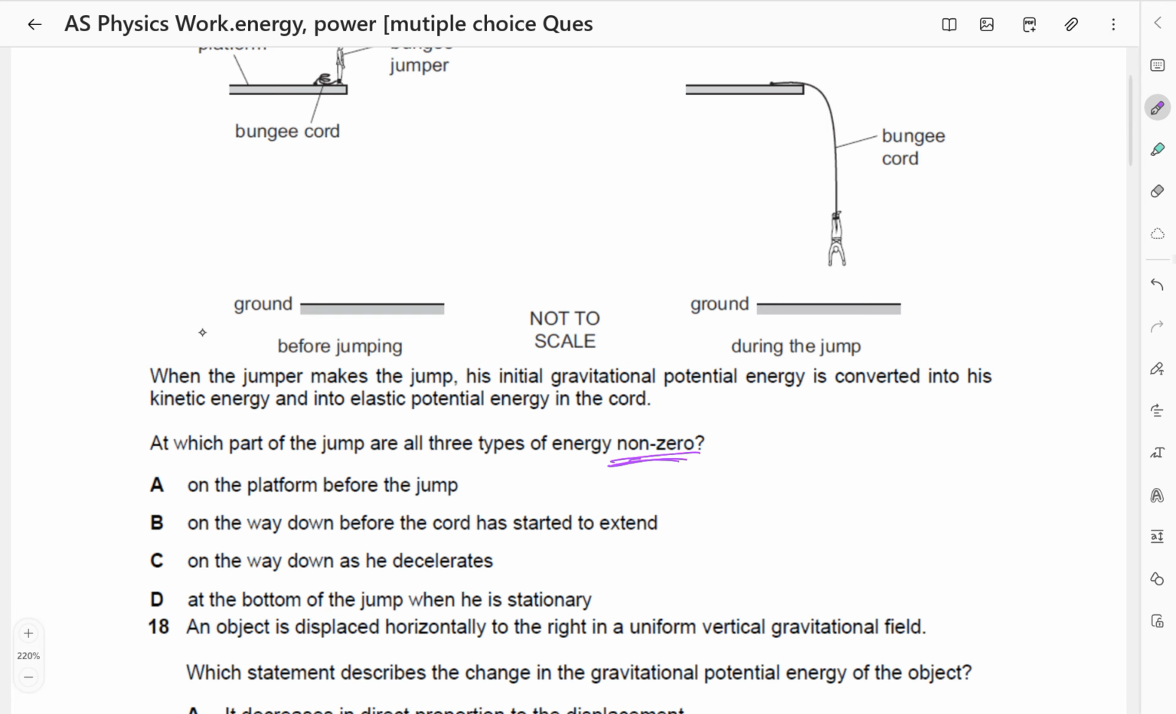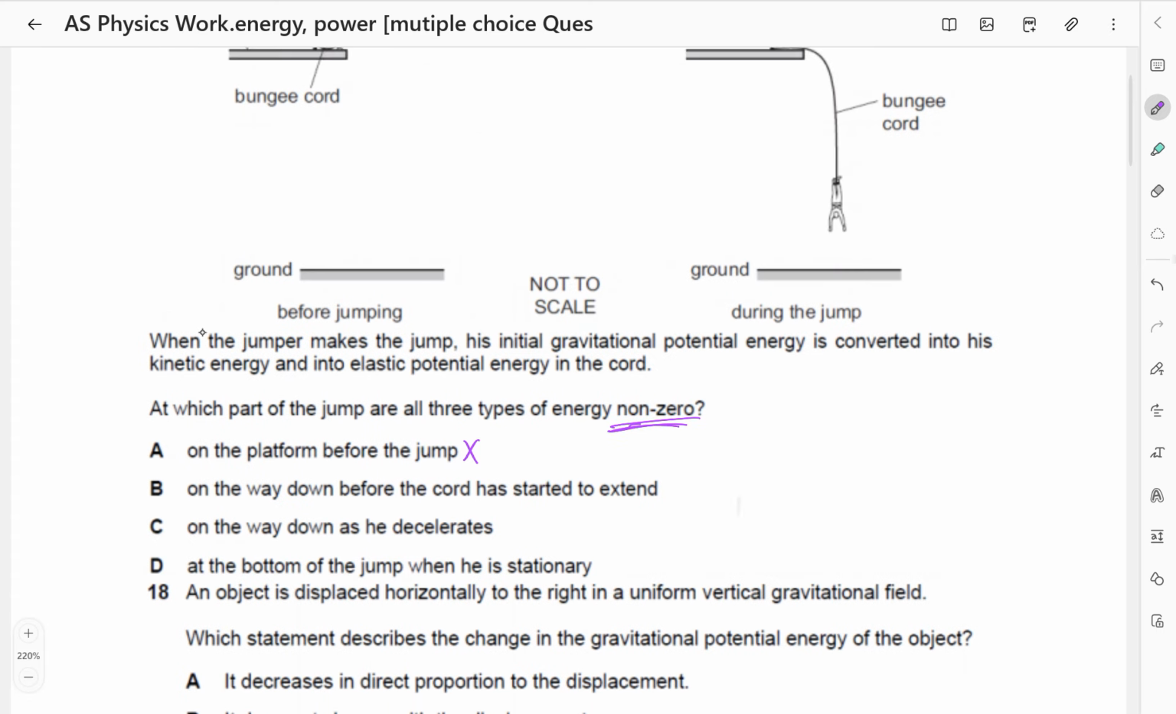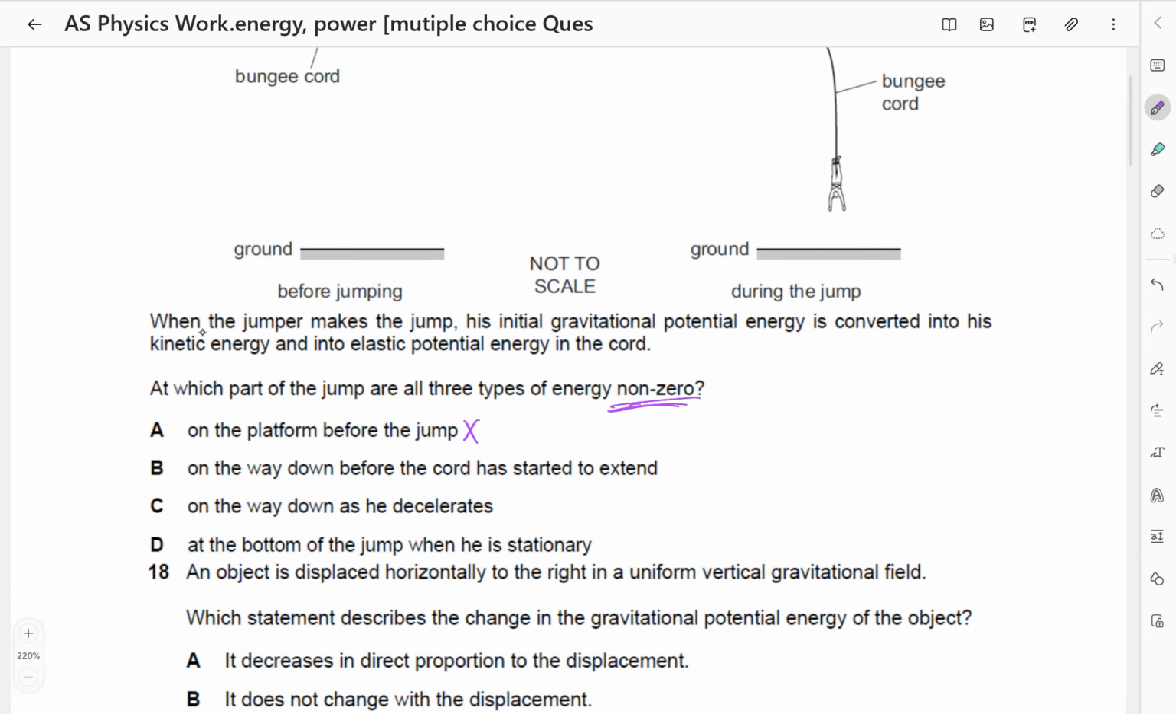On the platform before the jump, kinetic energy is zero there. On the way down, before the cord has started to extend, elastic potential energy is zero. So that one is also out. If there is no extension, elastic potential energy is zero. On the way down, as he decelerates, gravitational potential energy is not zero. It has started to change. It is changing. It is not zero.